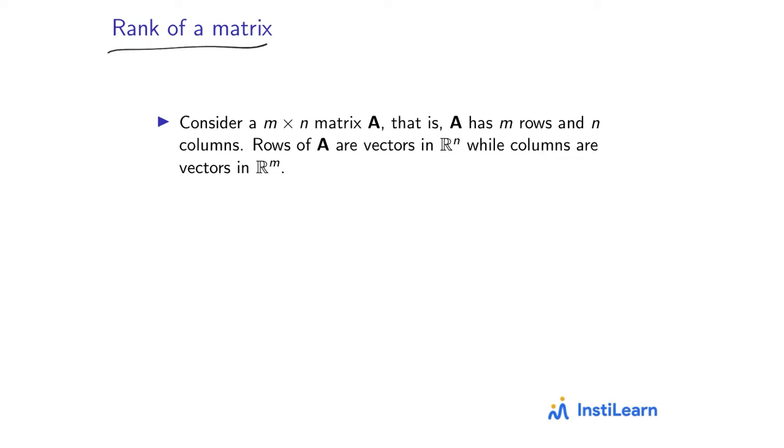Okay, so with the concept of linear independence in our hand, we are ready to define the rank of a matrix. So suppose A is an m cross n matrix, that is, A has m rows and n columns. Now the rows of A are vectors in Rn, while the columns are vectors in Rm.